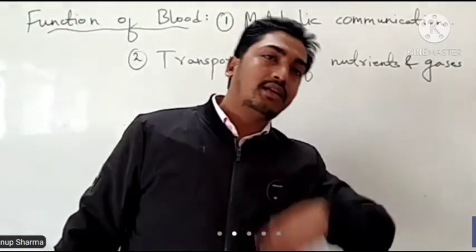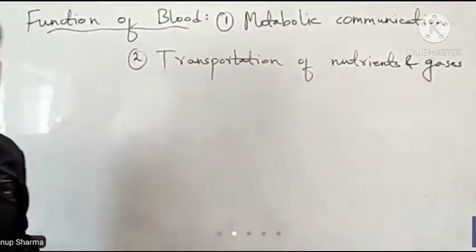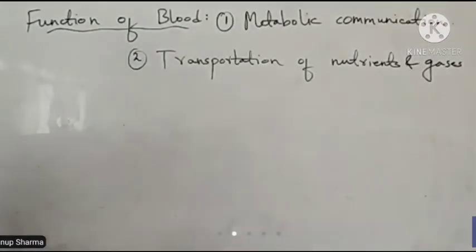So these are all the functions of blood.